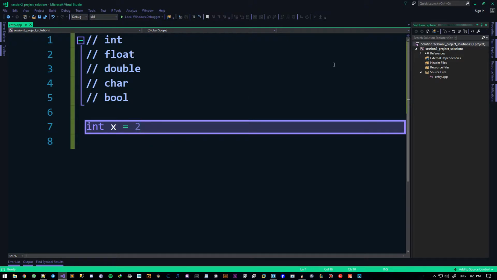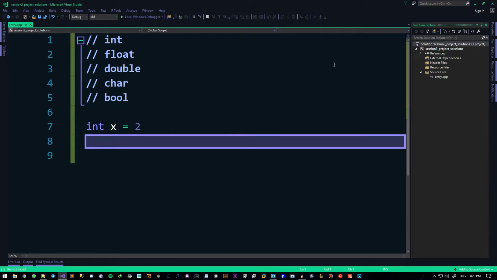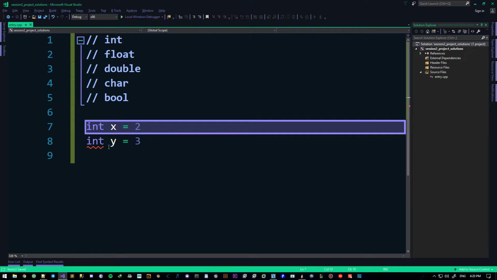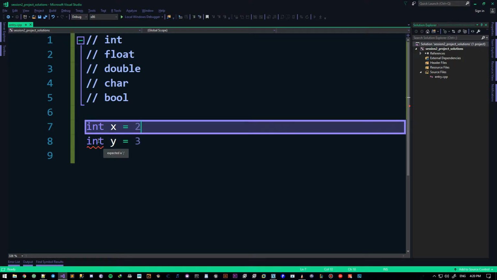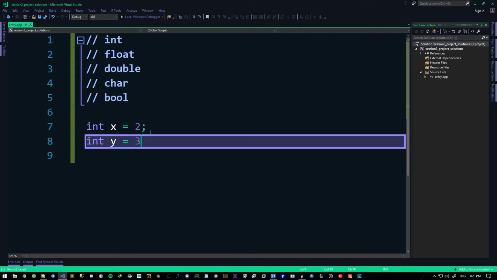Now, there's a thing that I need to touch, but it's not that big of a deal for it to have a separate video. If I say something like this, there's going to be an issue. The reason is we always need to put a semicolon at the end of most lines. Not all of them, most of them. And we will get to where we should and shouldn't put them. If I don't put a semicolon here and I hover my mouse over this, it's going to tell me that it expects a semicolon. The reason is obviously we didn't put one here. And yes, it might not give us an error, but it does expect one here.